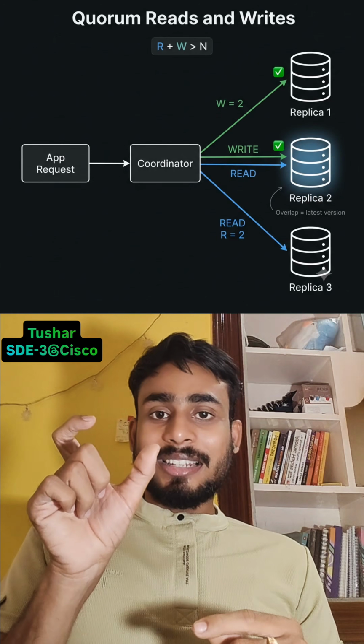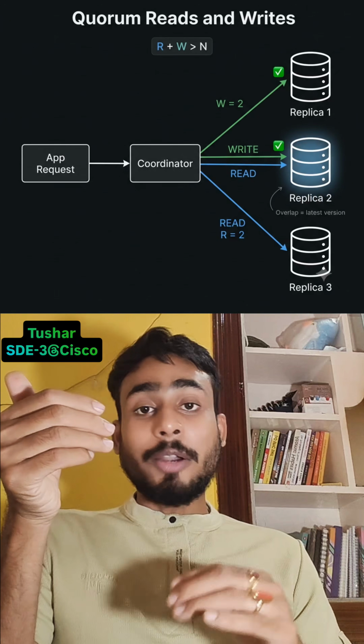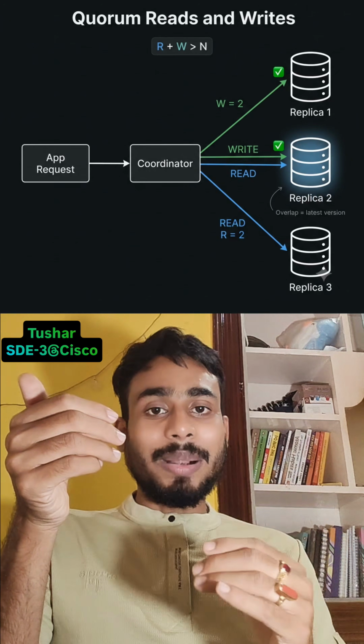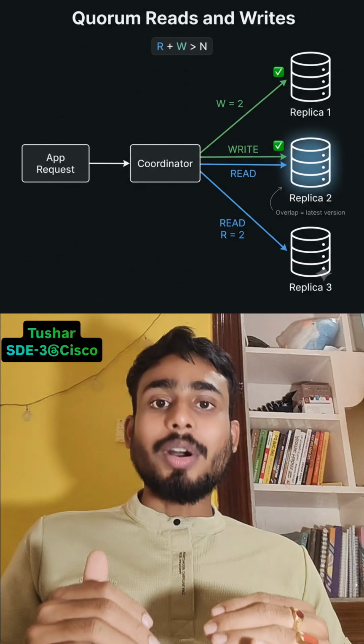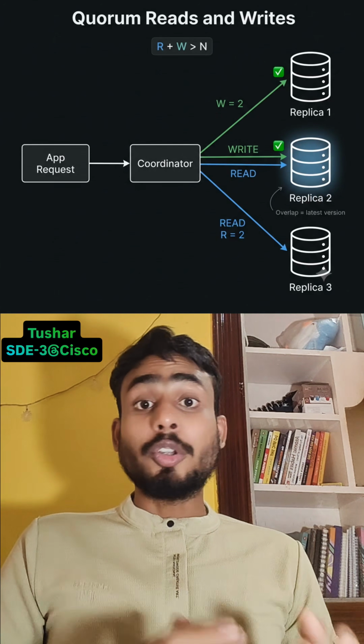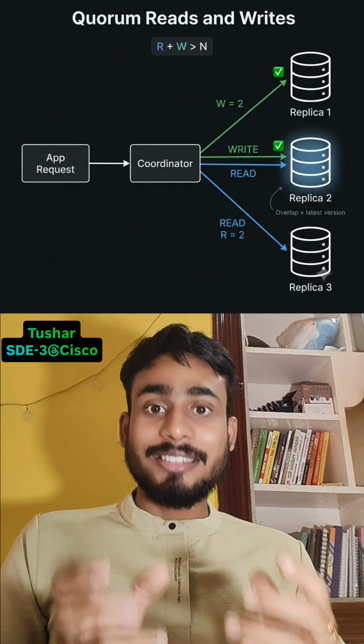When R and W are increasing, at that time we will have a highly consistent system, but this system will be slower. With lower R and W values, it will not be consistent in nature, but this system will be fast enough.